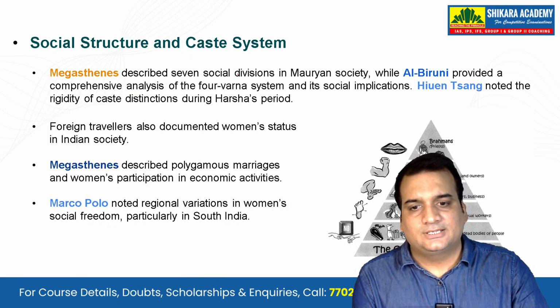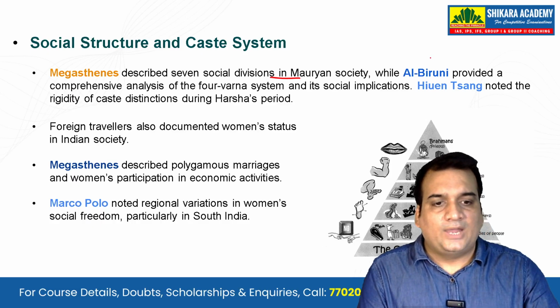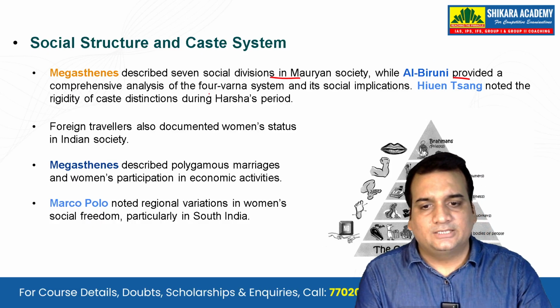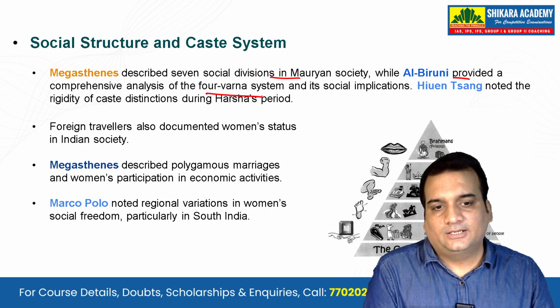Megasthenes describes 7 social divisions in Mauryan society, which we have already seen, while Al-Biruni provided a comprehensive analysis of the 4 Varna system and its social implications.